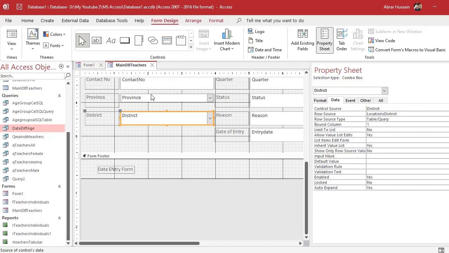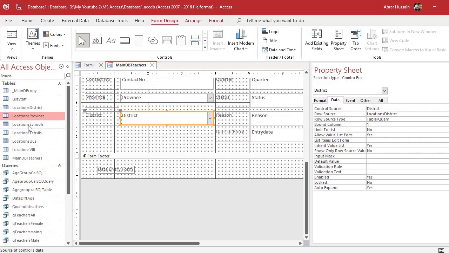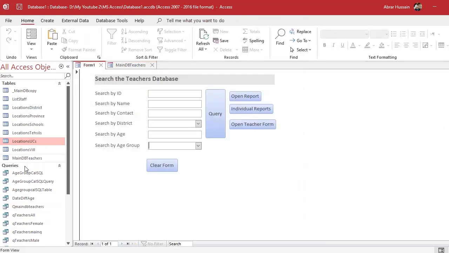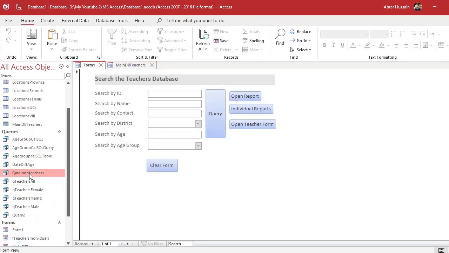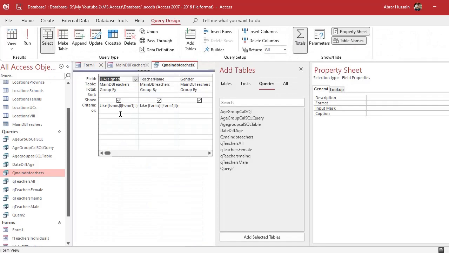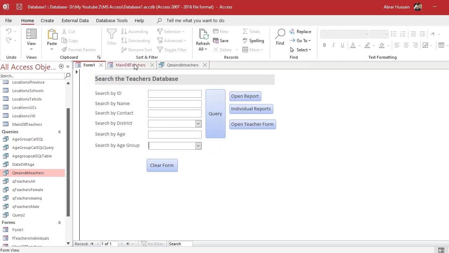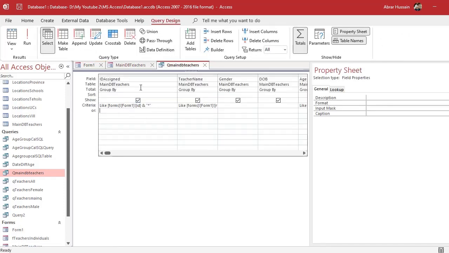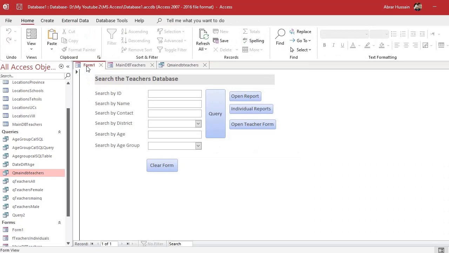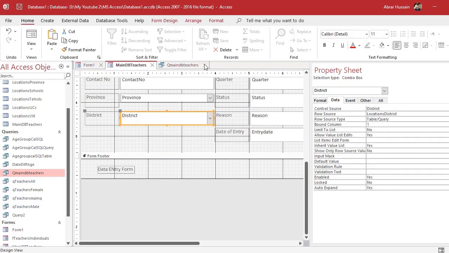Now I will have to create similar types of location queries, for district, province, school, Tehsil, where I would use that command, the one we used for this form in the main DB teachers. Come to the main DB teachers, and here you see we have used this like command, which is taking the information from this form 1 and then analyzing and giving me that specific filter. So I will now, instead of this form 1, use this form, the data entry form, and develop some queries. Let me show you.